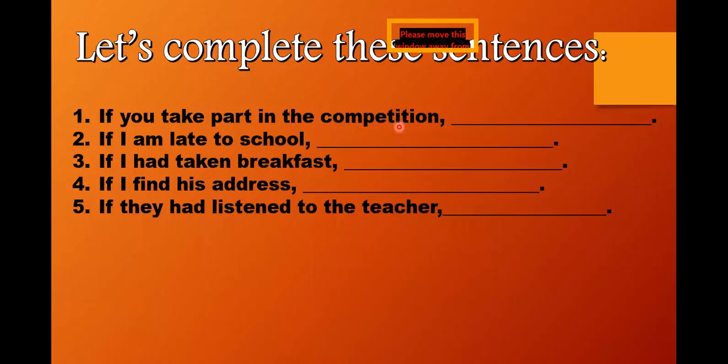No, it cannot be the correct thing because it has to have the third form of the verb in the second part. That is in the resulting part, it is going to have the third form of the verb because the first part has a past perfect tense, okay? If they had listened to the teacher, they would have done their homework. This is correct, okay? They would have done their homework, they would have been in class, that is right. If they had listened to the teacher, they will be happy in their life. They would have been happy in their life, okay? Vasi, they would have been, or they would be happy.